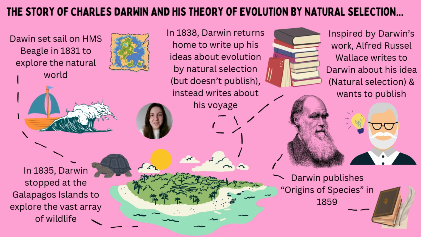However, Darwin at the time was thinking, well, I've got the same ideas as well. I haven't published it, but if I don't publish my work now, this individual called Wallace, who's written to me, is going to publish and he will get credit. So Darwin decided to put all of his research together in a book called Origin of Species, and this was published in 1859. He did give credit to Wallace in his notes to say that he also came up with a similar idea. So there was some sort of recognition there.